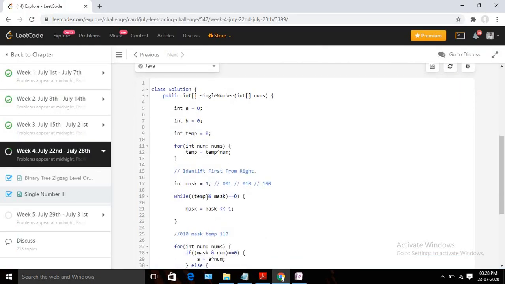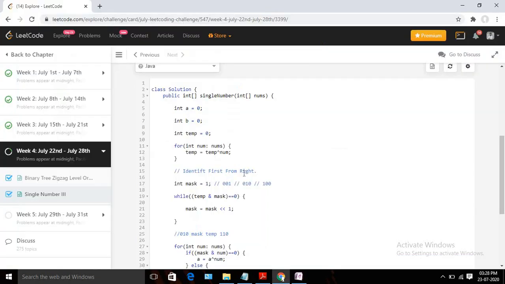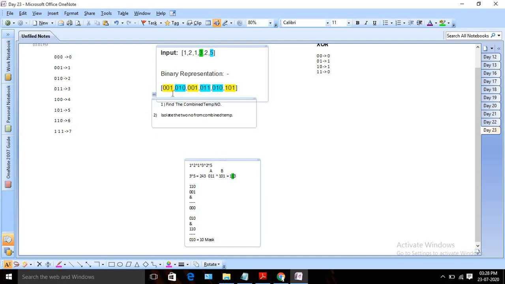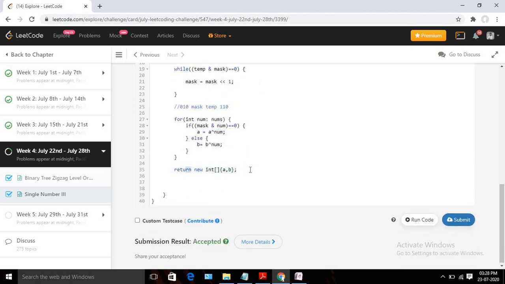We are just doing the AND operation, right? If you do the AND operation, then easily you can know that in this position I have this 1. In this case our mask is 0 1 0, so I will AND 0 0 1 and 0 1 0. In this case it will return 0, so it will not be in the same category. So using AND we can identify whether the bit location is matching for this particular position or not. Once we have done this, we do the XOR operation within those two categories, and we return A and B, right?